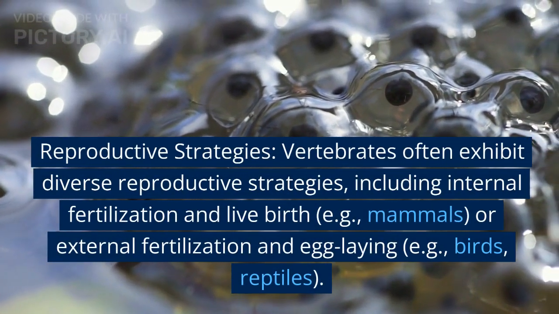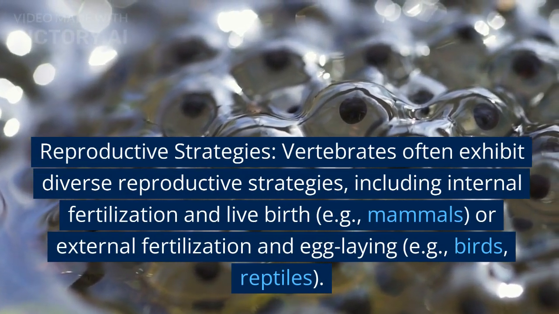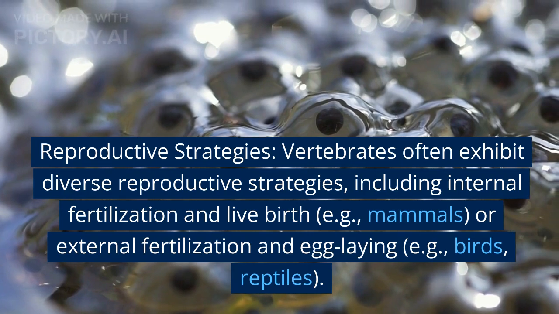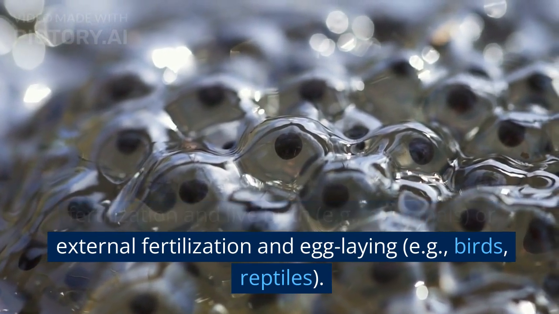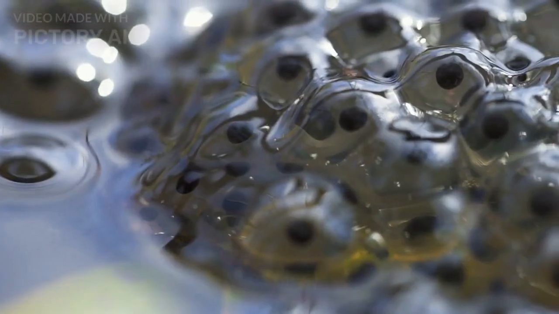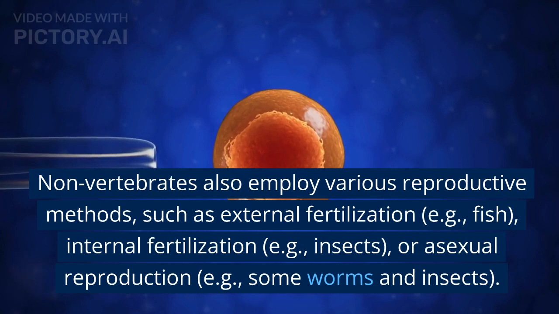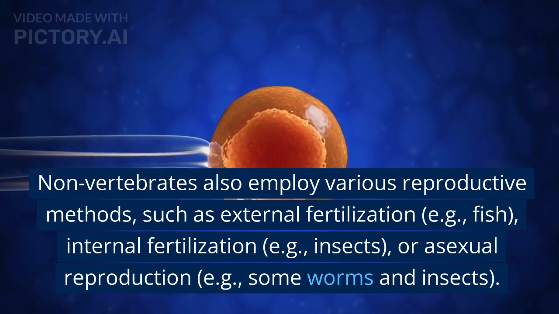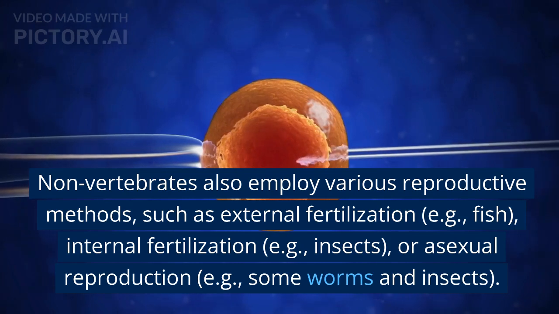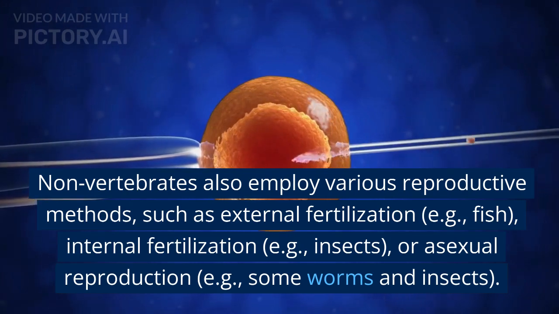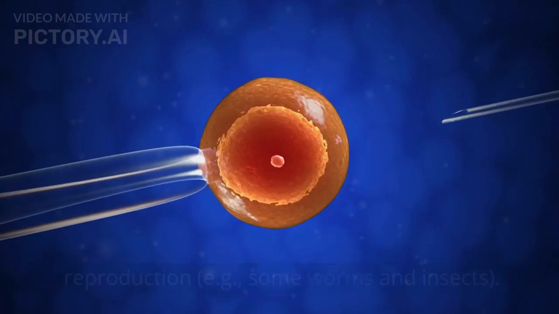Reproductive strategies. Vertebrates often exhibit diverse reproductive strategies, including internal fertilization and live birth, for example, mammals, or external fertilization and egg-laying, for example, birds, reptiles. Non-vertebrates also employ various reproductive methods, such as external fertilization, for example, fish, internal fertilization, for example, insects, or asexual reproduction, for example, some worms and insects.